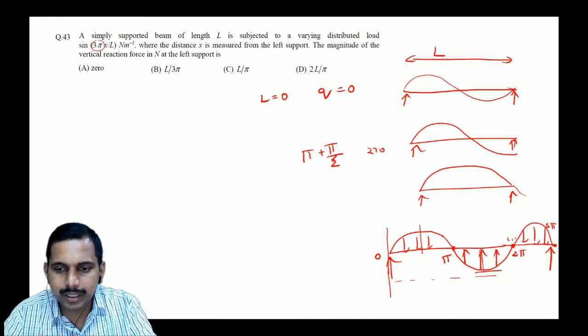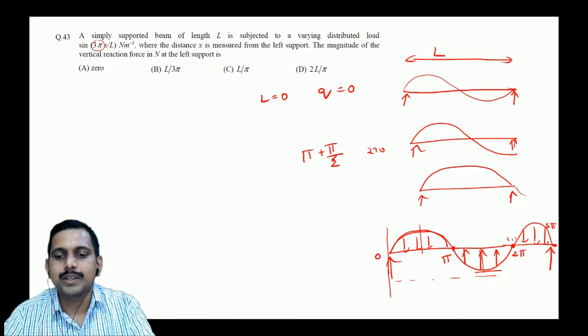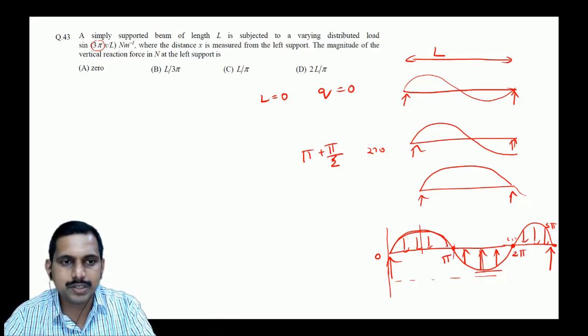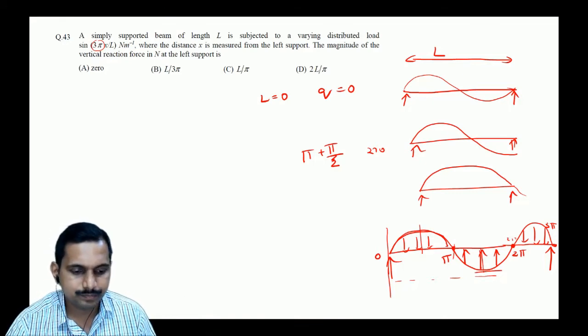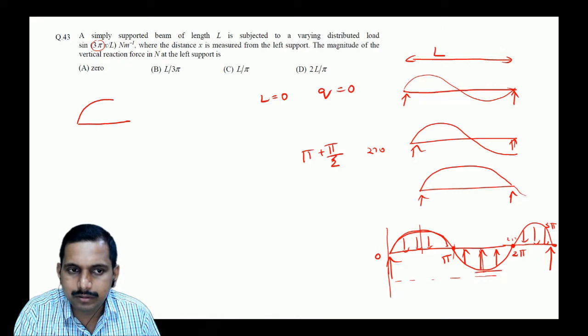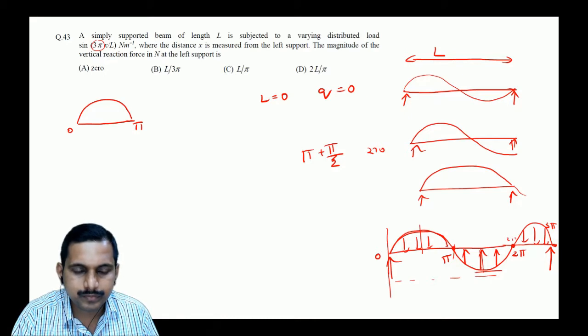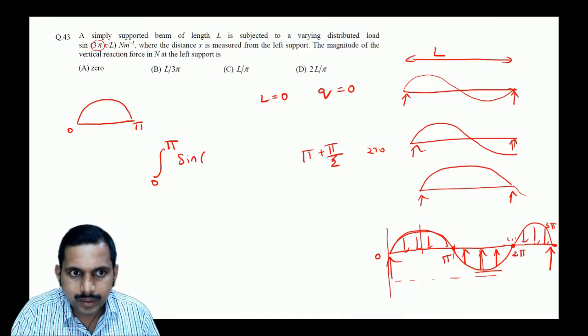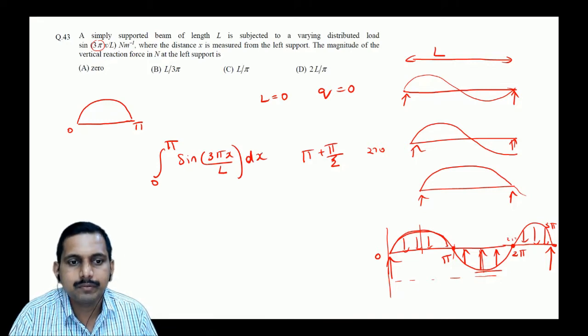Now what should we do? We should find out the area of each one. That's it. From 0 to pi, you find out the area of this. Once you find the area, you calculate the reaction. So you calculate the first one. Other things can be calculated. For the first one, 0 to pi, you find out the area. So you say integration of 0 to pi sine of 3 pi x by L, dx. Find out this first.